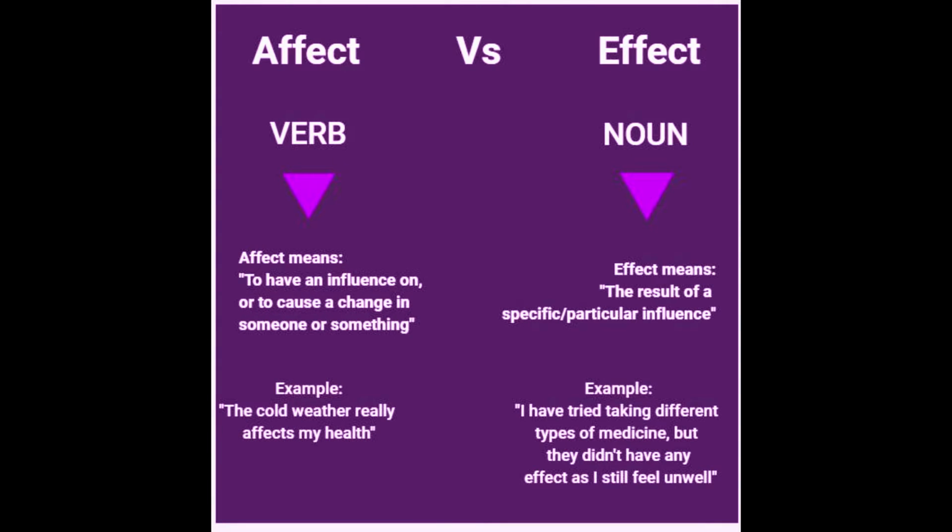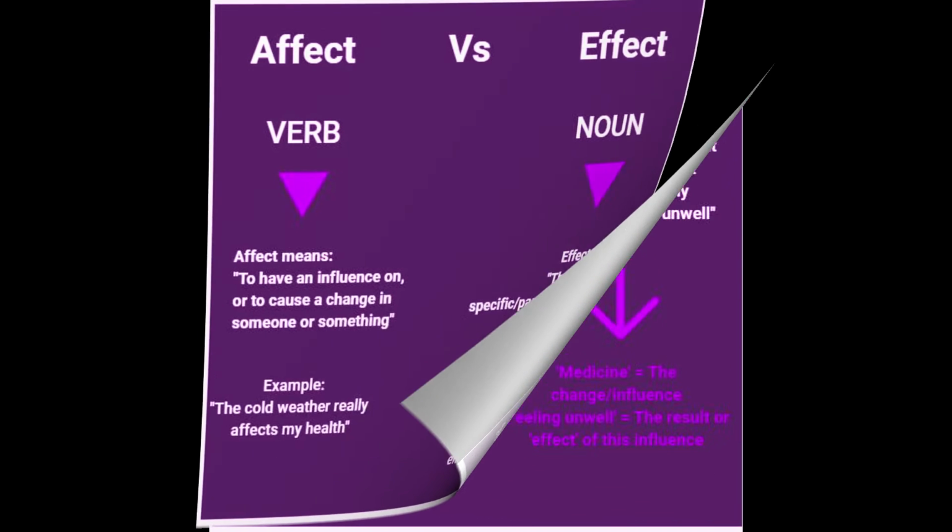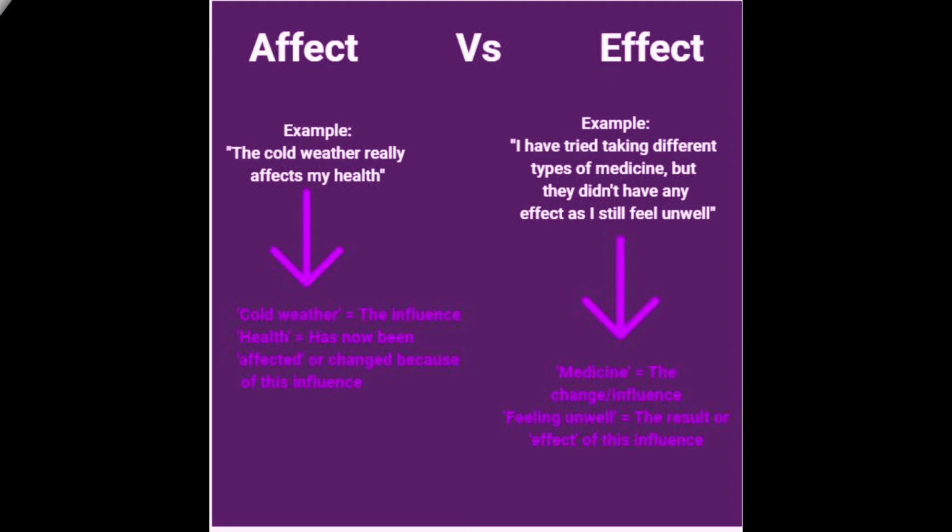So when we use affect, it means to have an influence on or to cause a change in someone or something. For example, the cold weather really affects my health. And the explanation for effect as a noun is the result of a specific or particular influence. For example, I have tried taking different types of medicine, but they didn't have any effect as I still feel unwell. Now let's look at these examples in more detail.